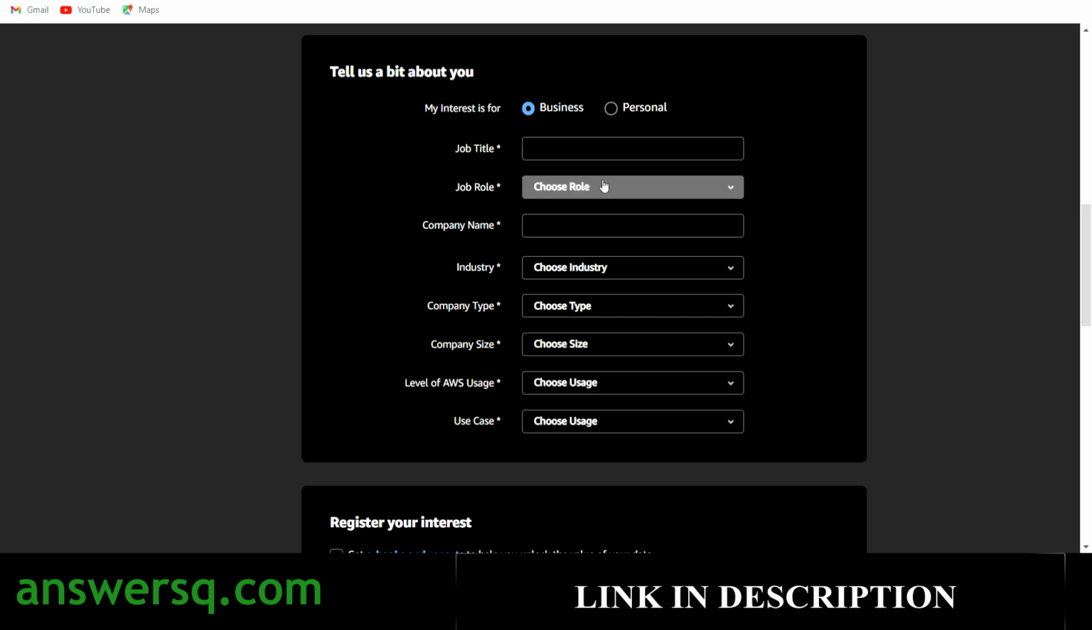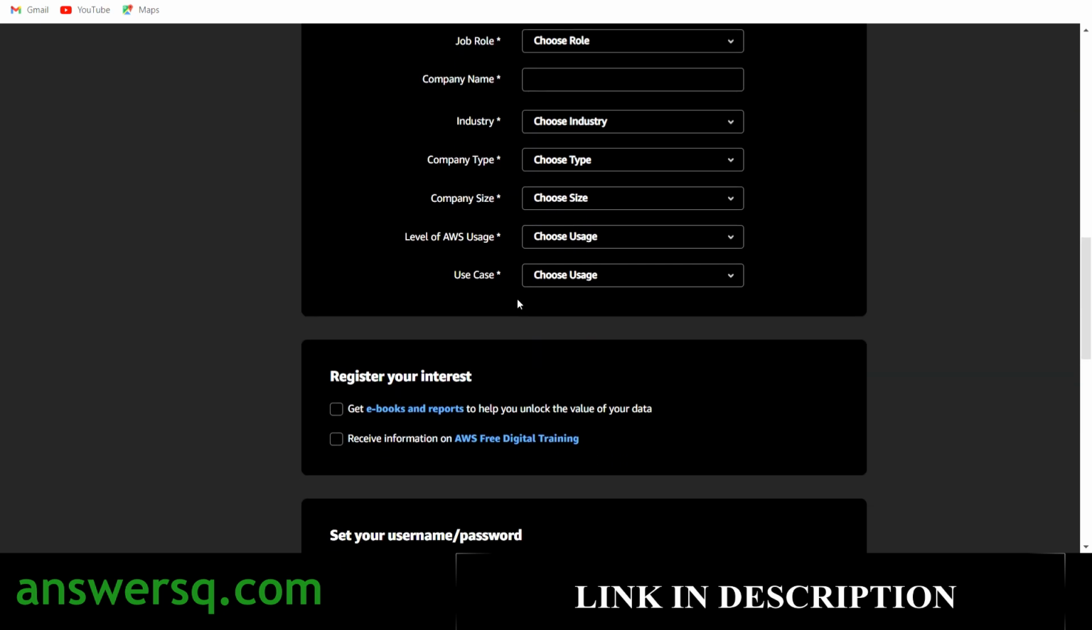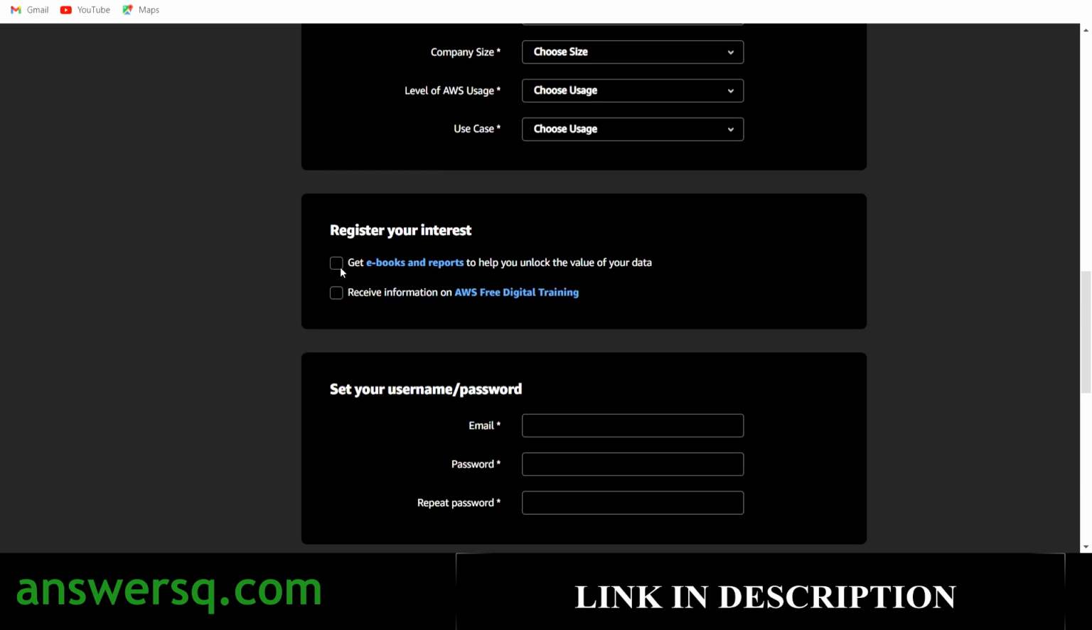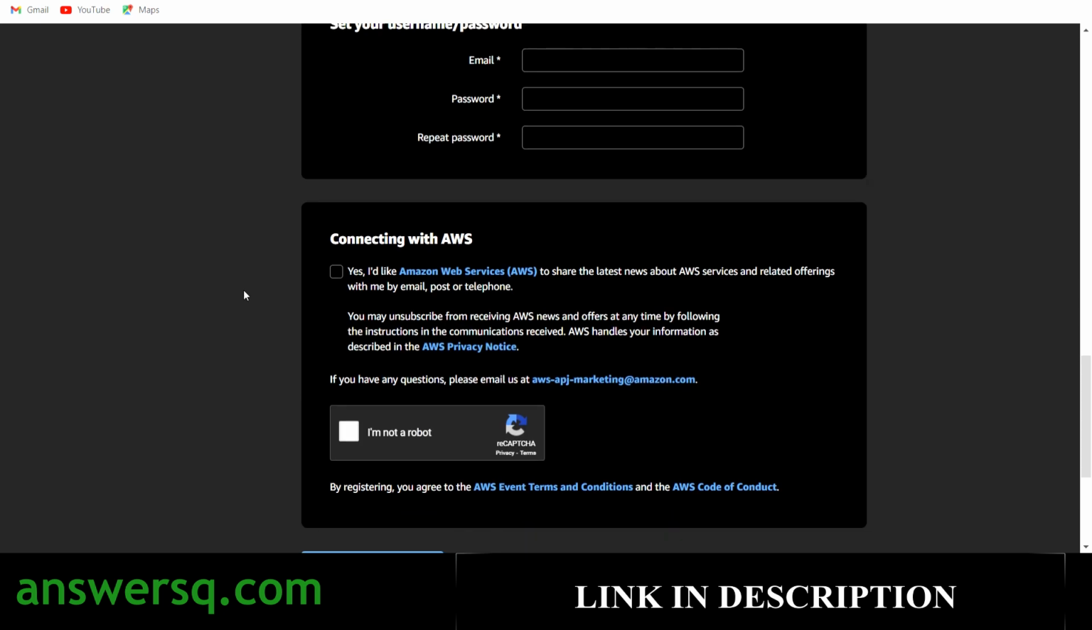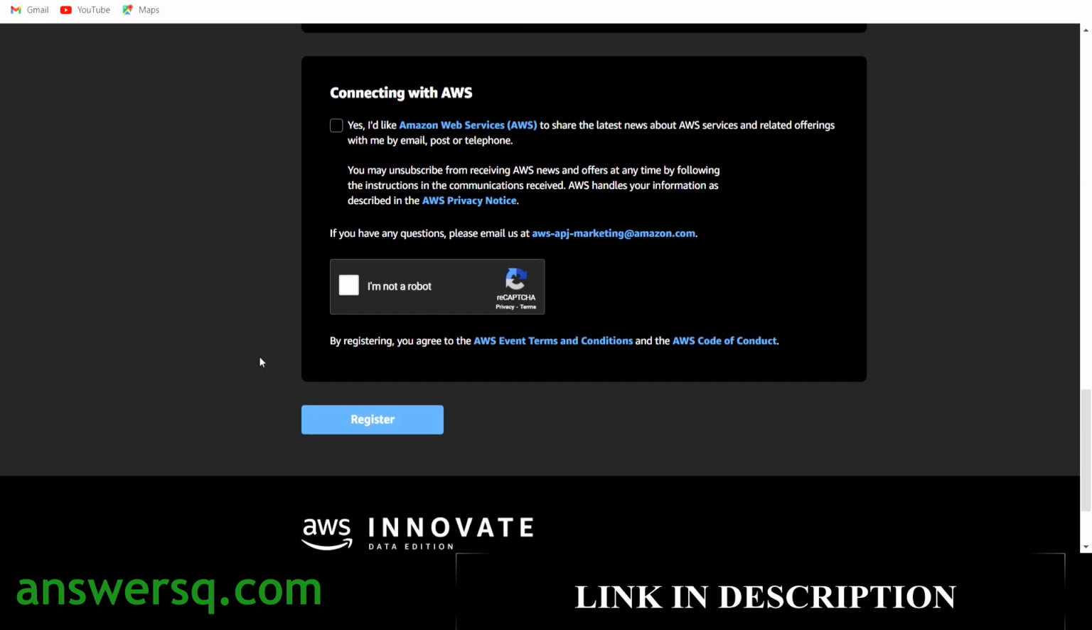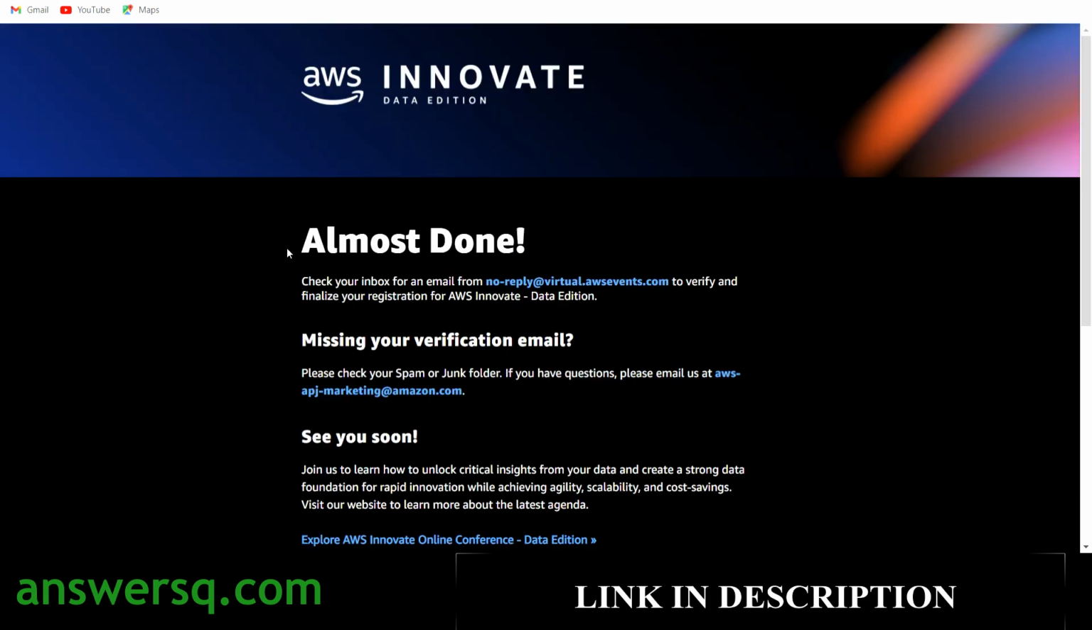If you're a student, you know what you have to do. Just type in student, and then for the role, just choose the option other or whatever it is. If you're a student, there will be an option for it, so just look for it. Then you have to check these two boxes here, get ebooks and receive more information about AWS trainings, and then set a password for your account. Then check this box to receive more information about Amazon Web Services, verify that you are not a robot, and click on this register button.